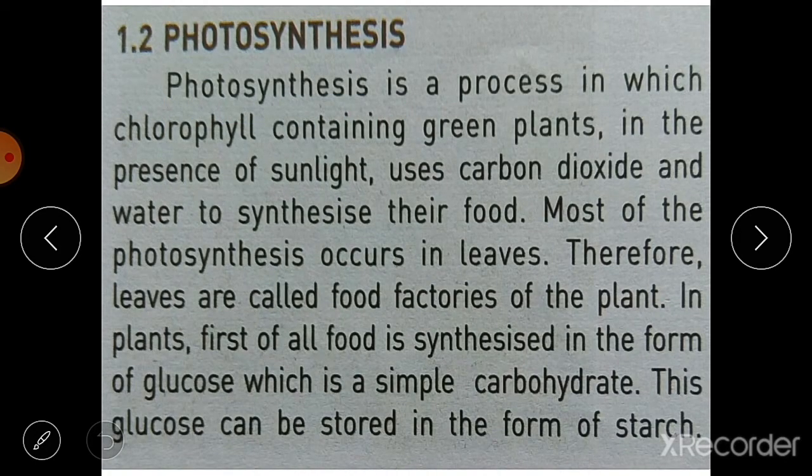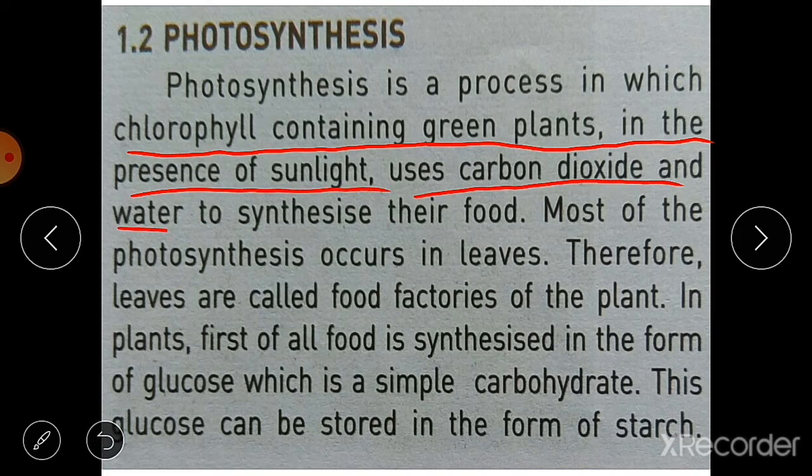So when we are talking about the autotrophic mode of nutrition, we should know what photosynthesis is, because photosynthesis is the way by which these producers, or we can say plants, make their food. So what is photosynthesis? It is the process by which chlorophyll containing green plants, in the presence of sunlight, use carbon dioxide and water to synthesize their food.